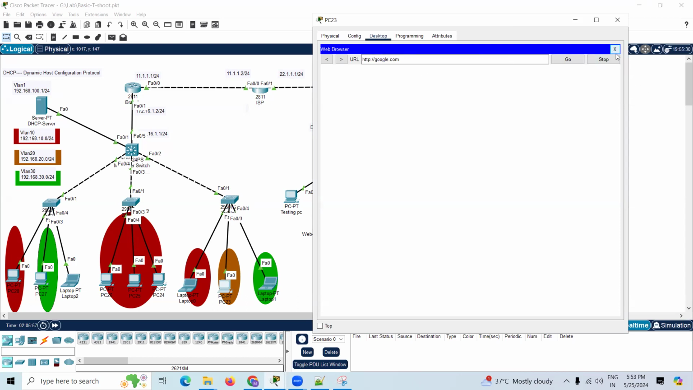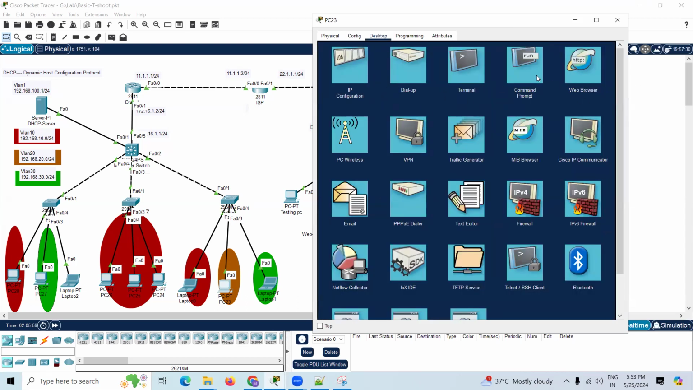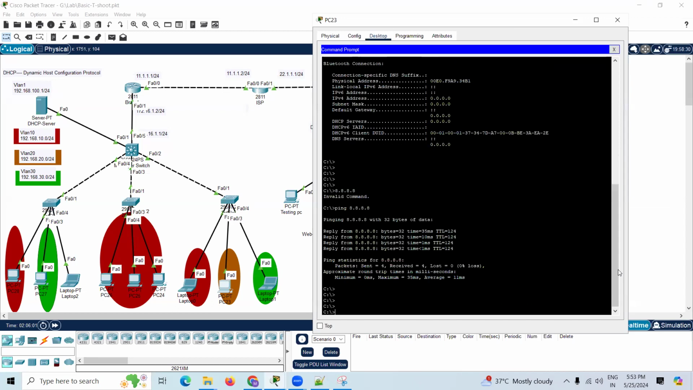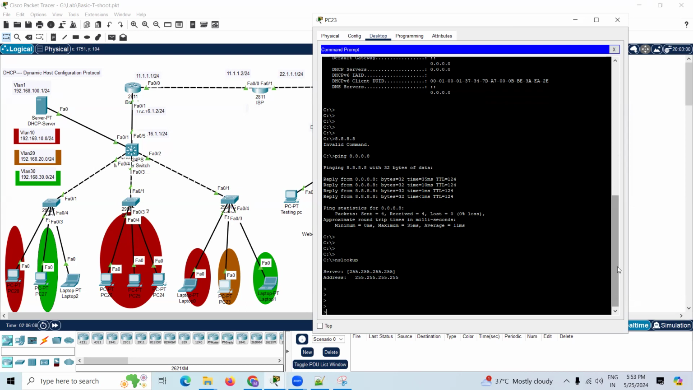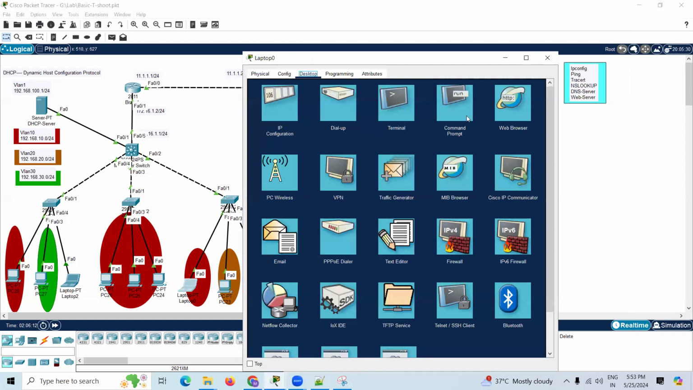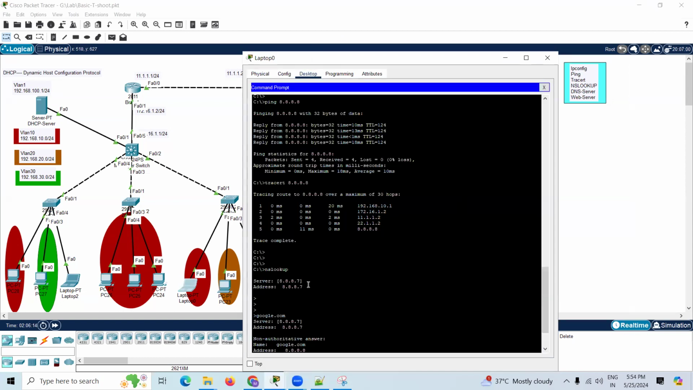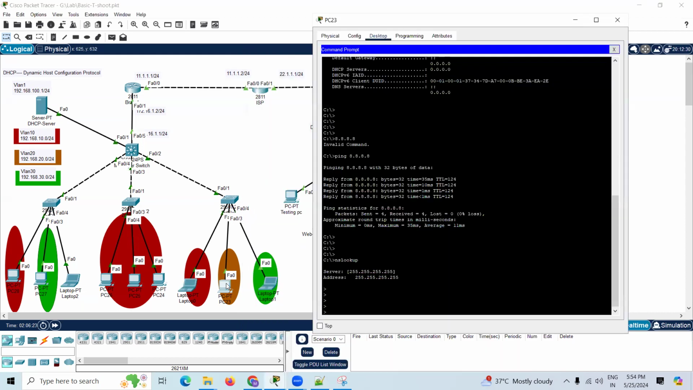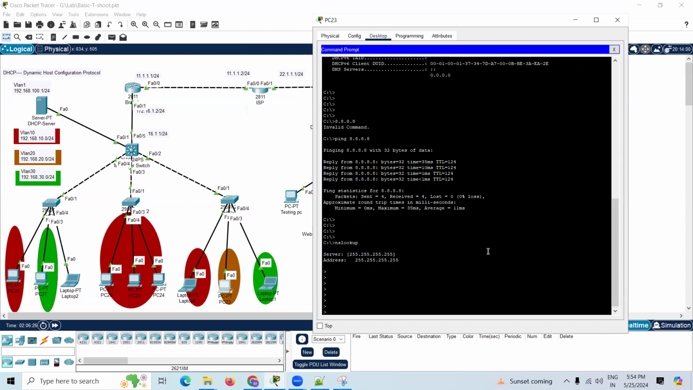Wait, we'll try nslookup. The nslookup command is showing broadcast. Earlier, whenever we did that, it showed the IP address of the domain name server, whichever domain name it was. Then we got the details. Now on this PC, it shows something different. This is the troubleshooting method. These are all troubleshooting methods.